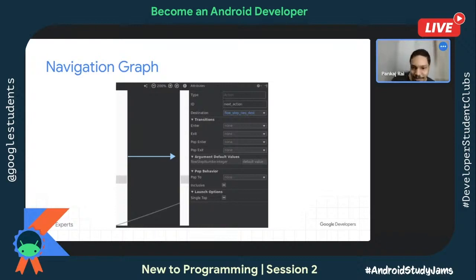Whatever I'm saying, all of this is available in the codelab, and also in Android Studio. The latest one is Android Studio Arctic Fox. If you install that Android Studio, go for the navigation graph. The moment you create a fragment and drag and drop it here, you see all those things there.